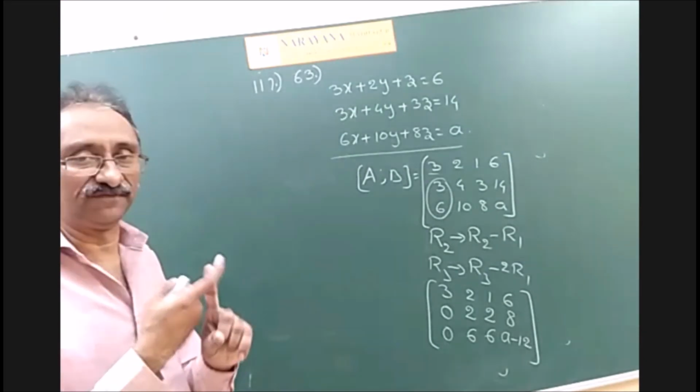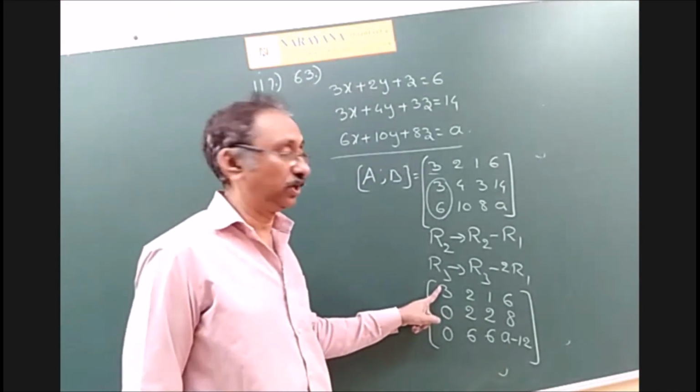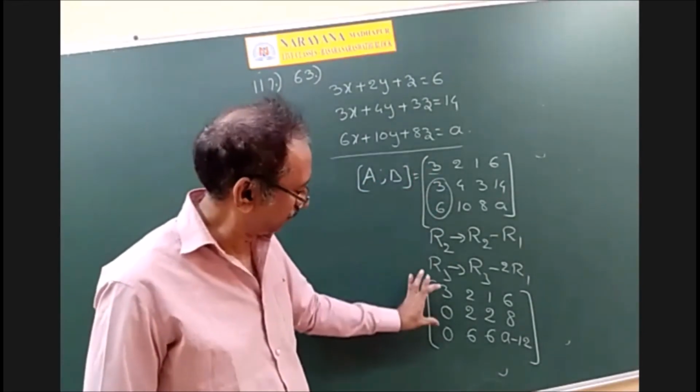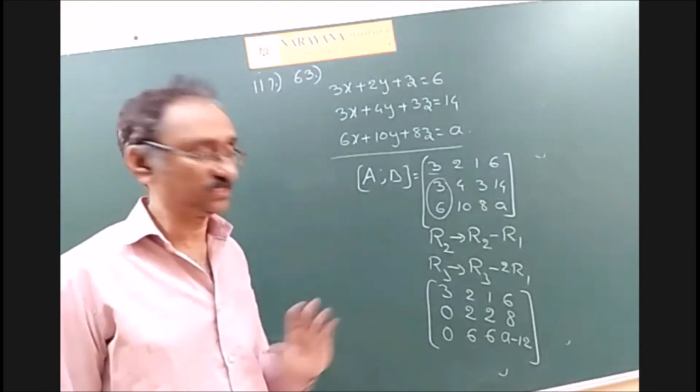So what is the first step? It is very useful if here it is a non-zero element. Using this, I will make these two elements 0. Already made these two elements 0. So the first step is over.